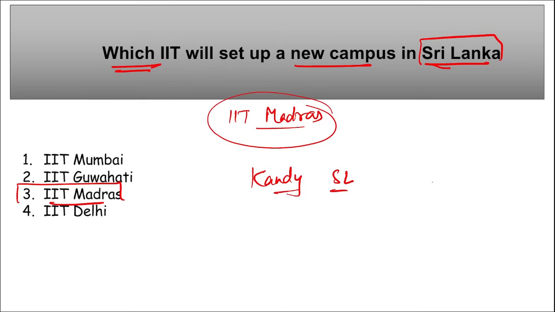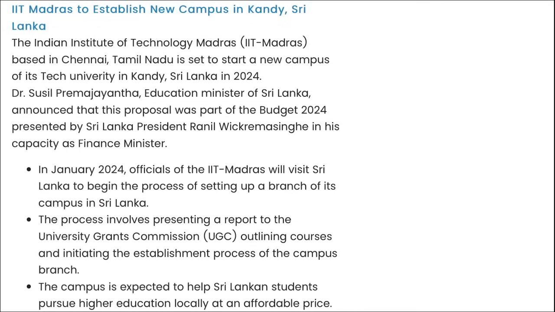And this process involves presenting a report to the UGC, and it will be approving this, and then courses will also be outlined for this new campus that will be set up in Kandy, Sri Lanka. Next, if I ask you, tell me, K Smart Tech, this was launched by which state? It was launched by Kerala.